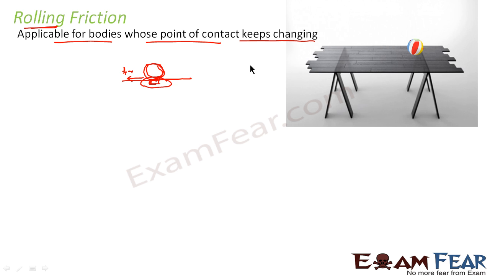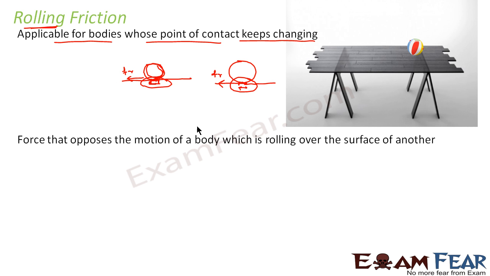Since the diagram is not that clear, I'll tell it once again. Let us suppose this is the ball and this is the surface. Normally a single point almost comes in contact with the surface. But for a very small moment of time, there is a small deformation of this surface. As a result, almost a small flat surface comes in contact with the table. As a result of the surfaces coming in contact, there is a contact force parallel to the surfaces in contact which comes into play, and that force is rolling friction. It is the force that opposes the motion of a body which is rolling over the surface of another.